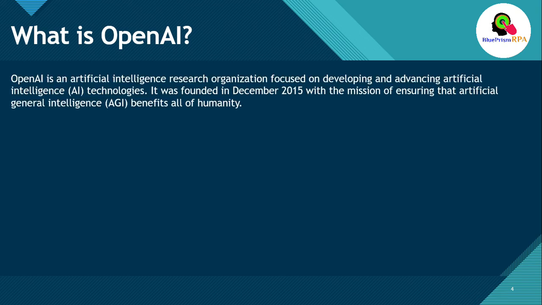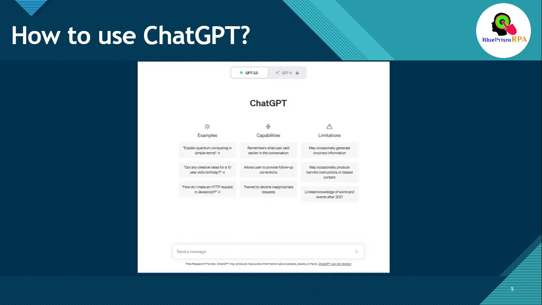OpenAI is an artificial intelligence research organization focused on developing and advancing artificial intelligence (AI) technology. It was founded in December 2015 with the mission of ensuring that artificial general intelligence (AGI) benefits all of humanity. The overall goal of OpenAI is to develop friendly AI that benefits humanity. Let's see how to use ChatGPT.